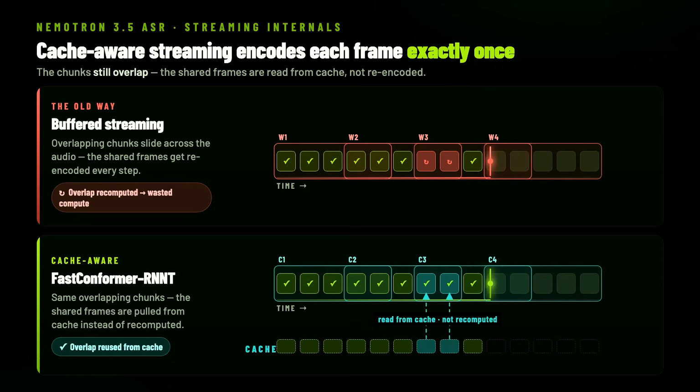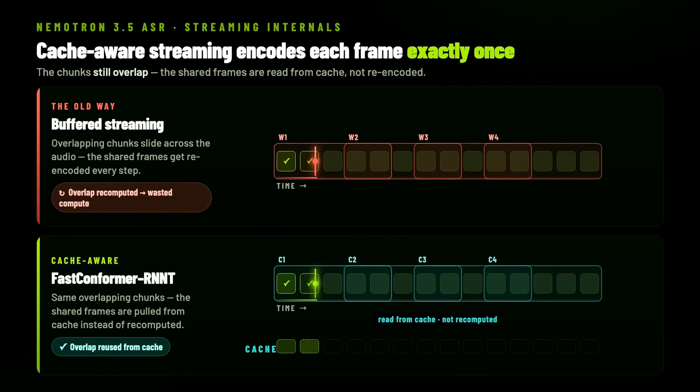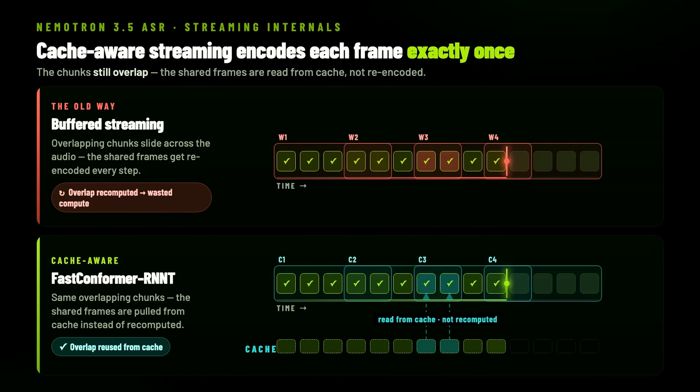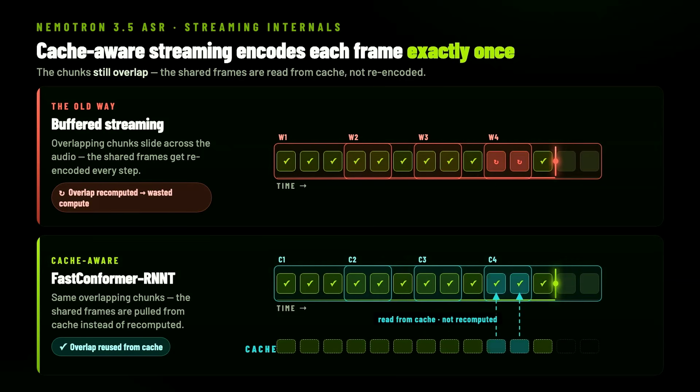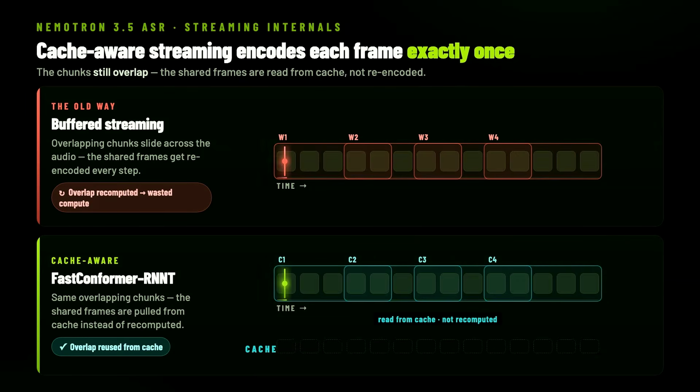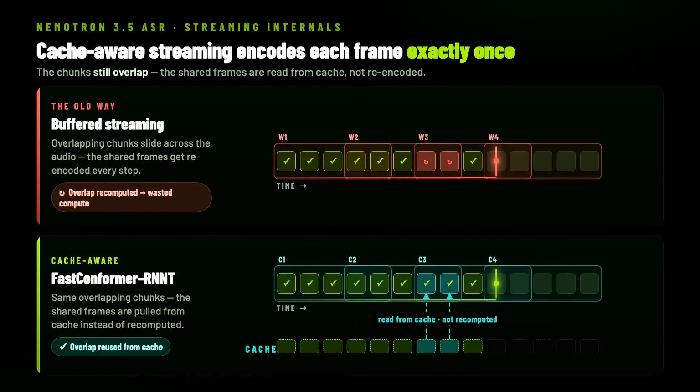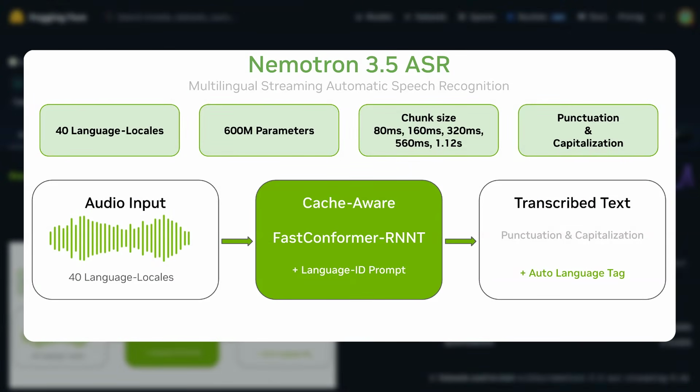Each time you're taking a window of audio, you transcribe it, then you slide the window forward, but you overlap it, so you end up transcribing these overlap parts multiple times. That means you end up reprocessing that overlapping audio at every step, repeating the same work, and this just adds to your delay. You're literally paying for that compute to re-encode the audio that you've already had encoded.